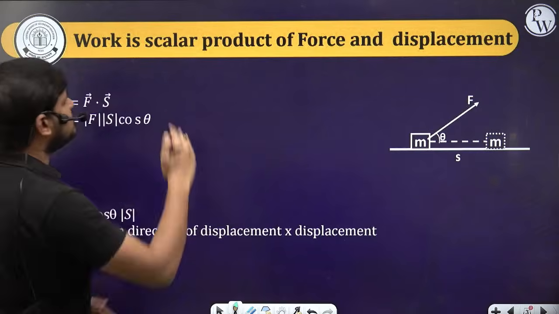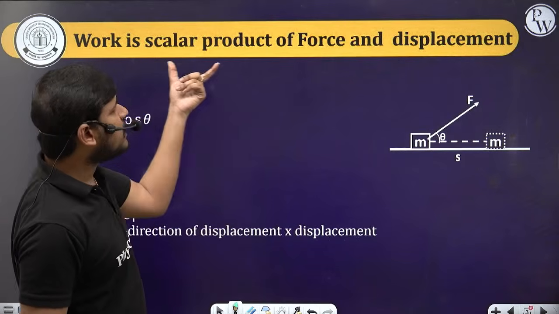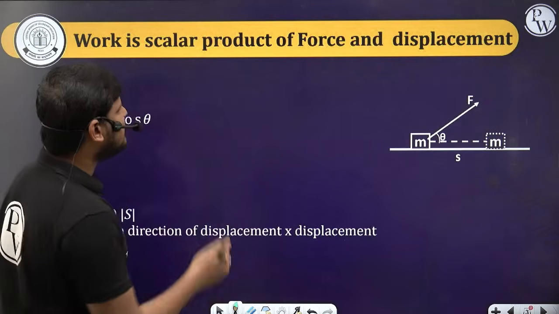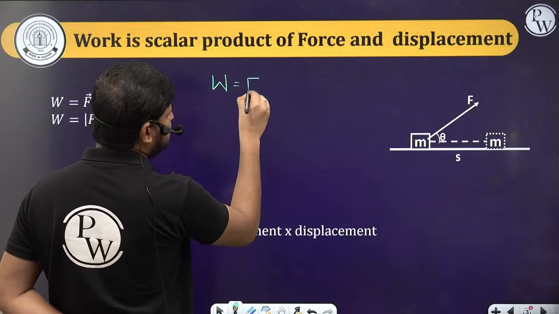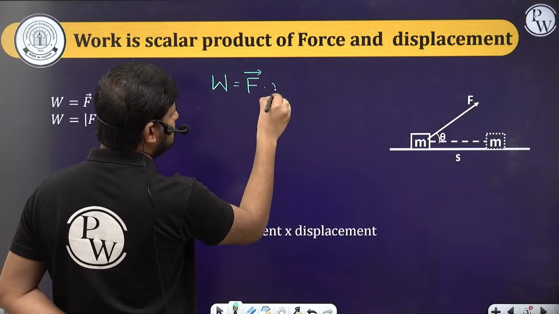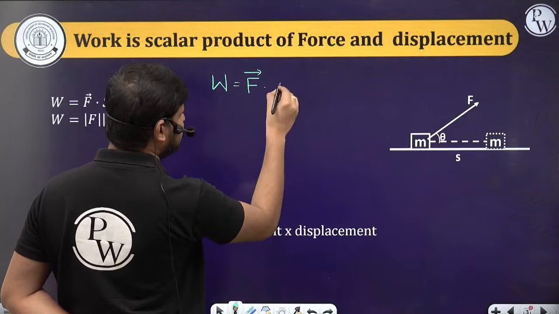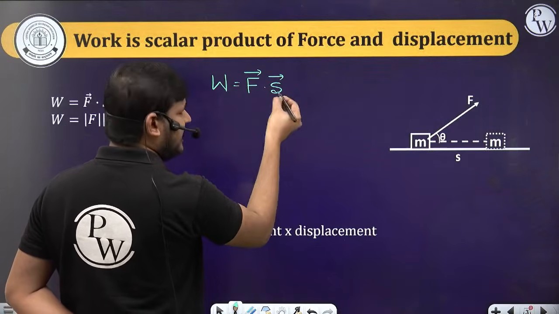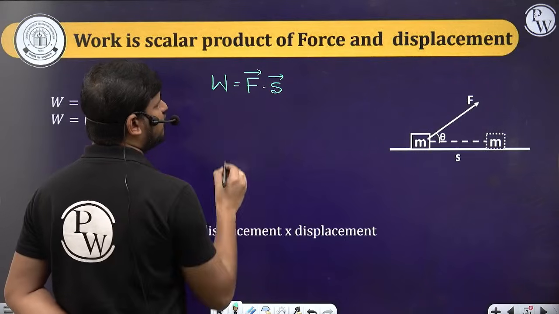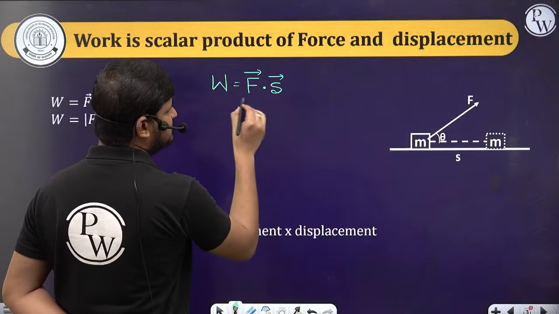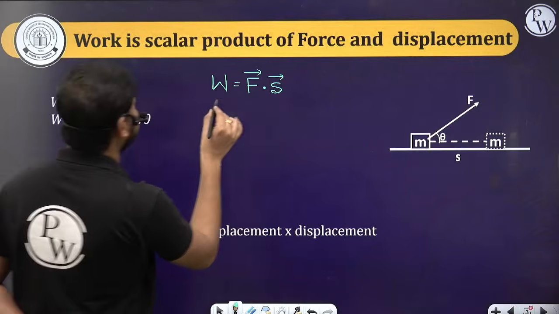What is work done? It's a scalar product of force and displacement. The work done will be equal to force dot displacement, where the displacement is denoted with S or X or d, your wish. This is the dot product of force and displacement.